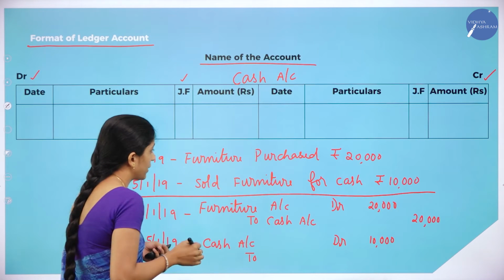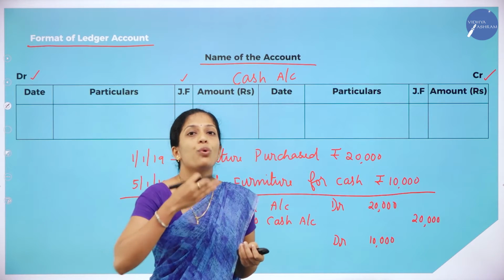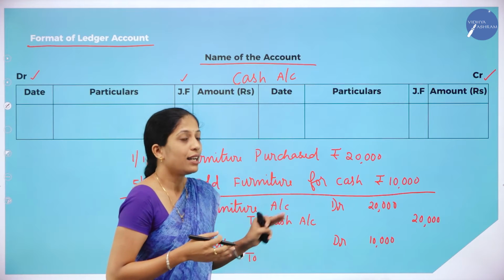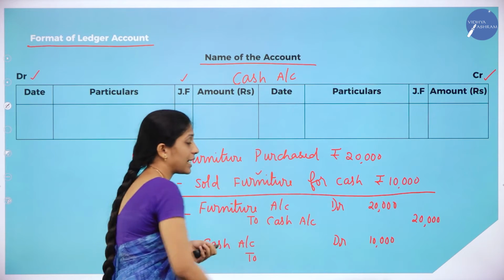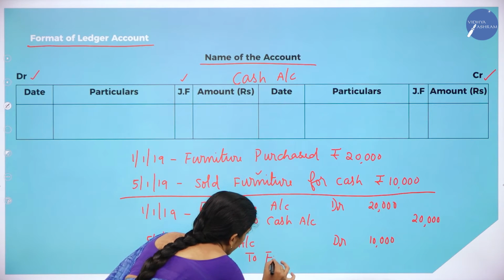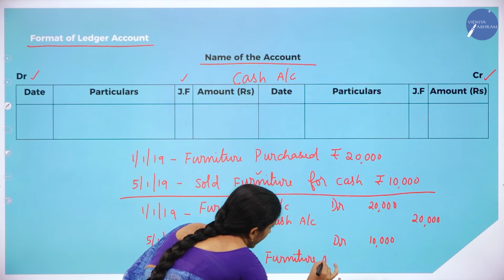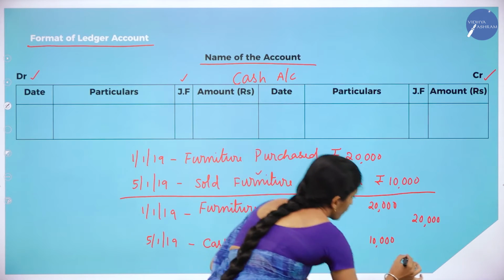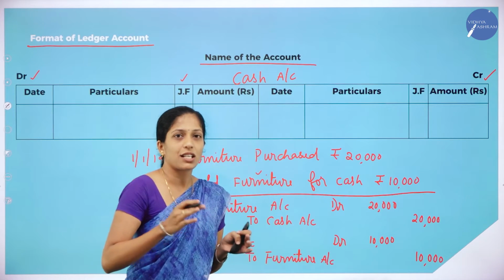Furniture goes out of the business. You write sales account only if goods have been sold. Here they are selling a fixed asset, that is they have directly said they are selling the furniture, so you have to write it as to furniture account 10,000. So this is just an example.